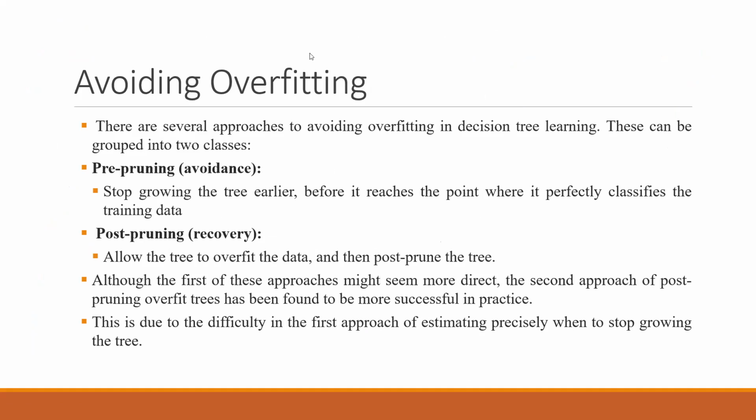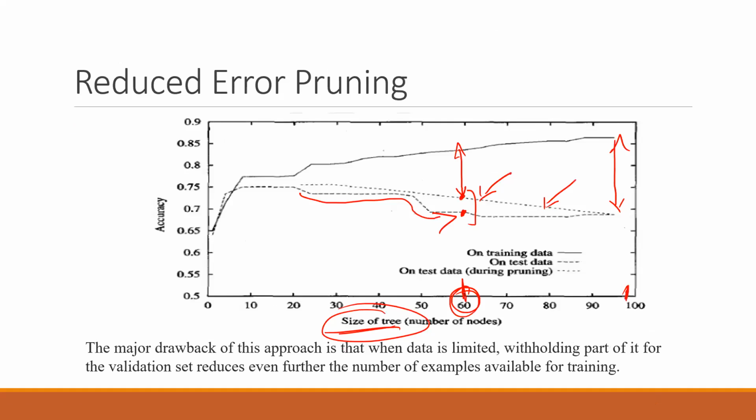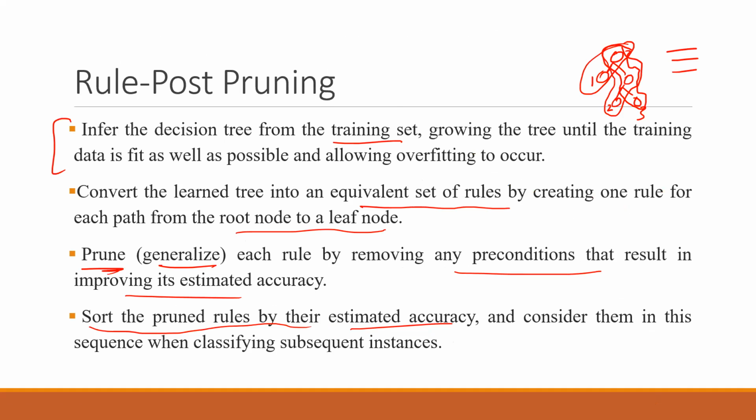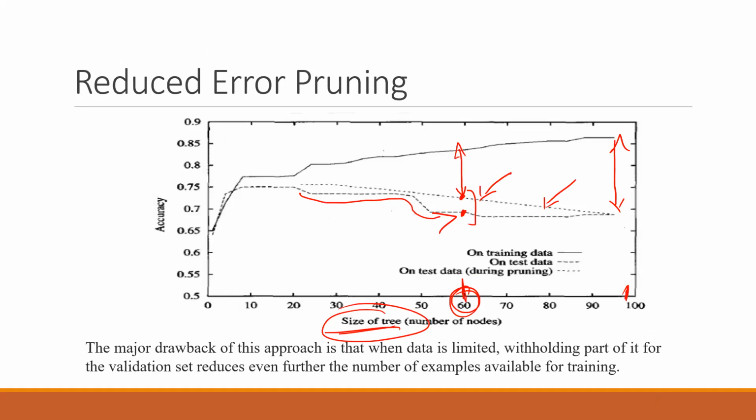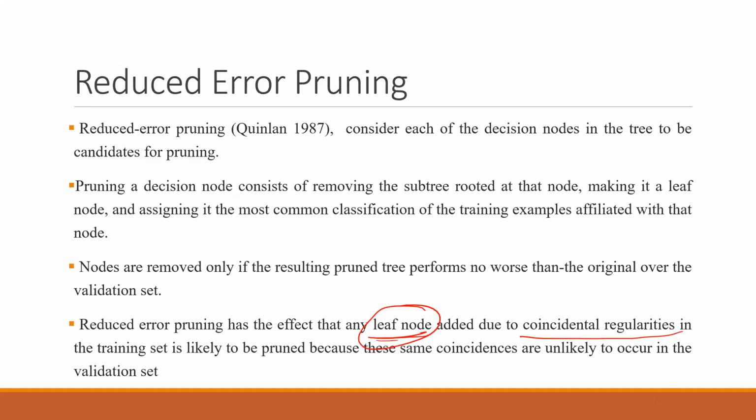Do you have any doubt in this? We have discussed pre-pruning and post-pruning, and then rule post pruning and reduced error pruning, which are the two methods that help to work with the validation set. These were the 2-3 things that were left from the previous lecture. If you have no doubt, then I will move on to the C 4.5 algorithm. Should I move on to the next topic?